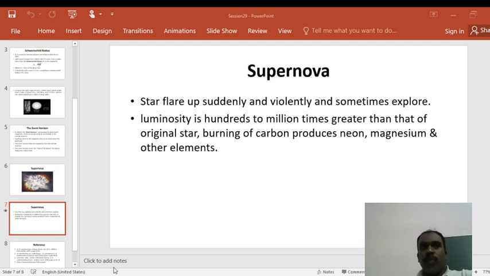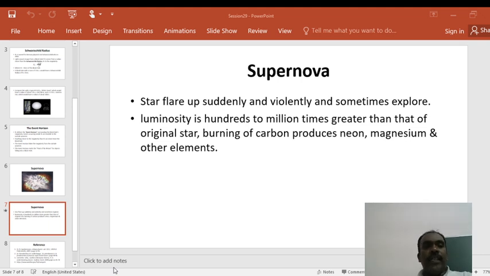There are two types of supernova, Type 1 and Type 2, classified by the luminosity of the star and the population of the star, called population 2 and population 1.